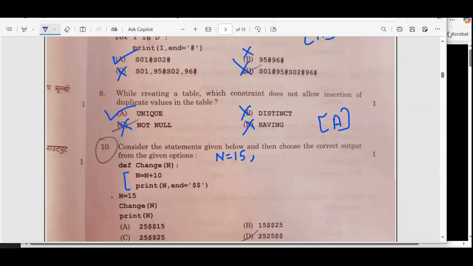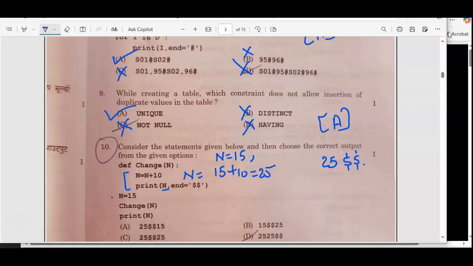So it will go here with n value 15. Now n is equal to 15 plus 10, which is 25. So the print statement will first display 25 and it will end with these signs. That means the cursor is still on the same line.